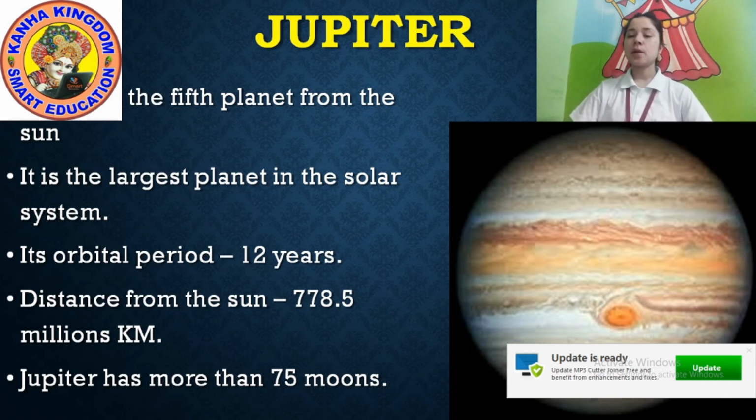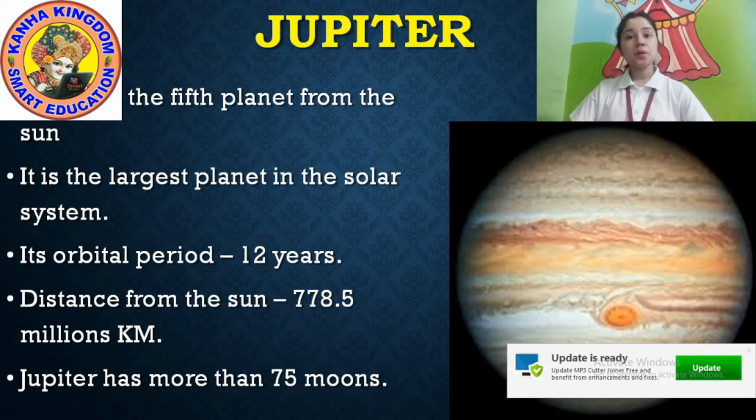It is the largest planet in the solar system. Have you seen it when I showed you the picture of the solar system? Jupiter is the largest planet in the solar system. It's too big.